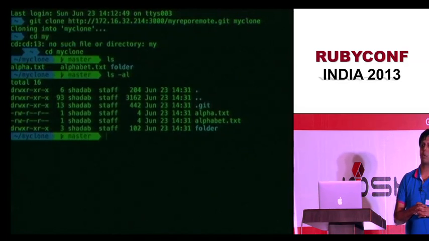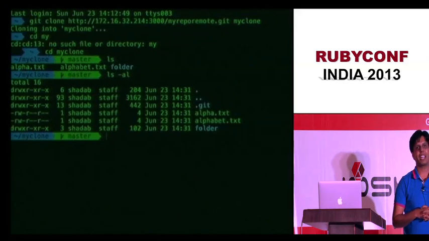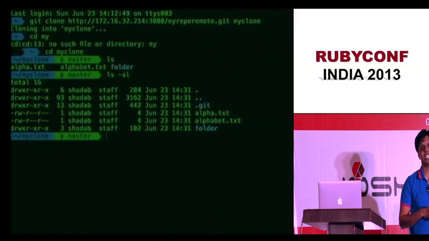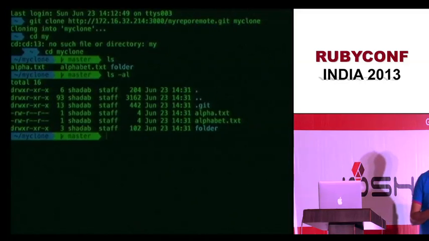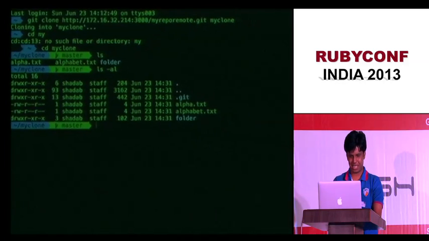And one of the most obscure Git commands, git bisect. What that does is a binary search on commits to find an untested bug. So if you read more about it, you will find it. So that's more about my session.